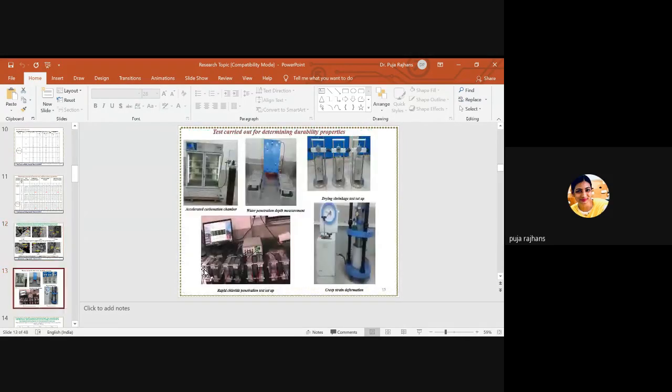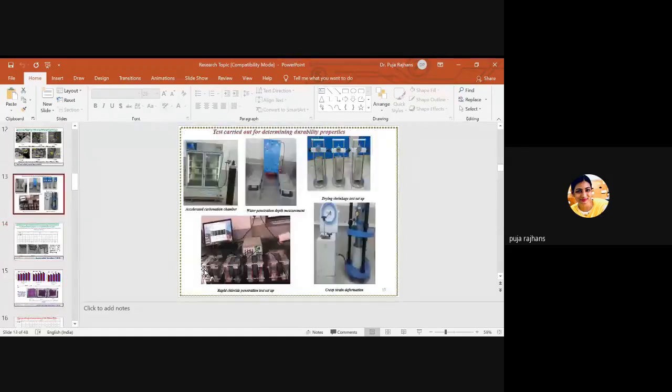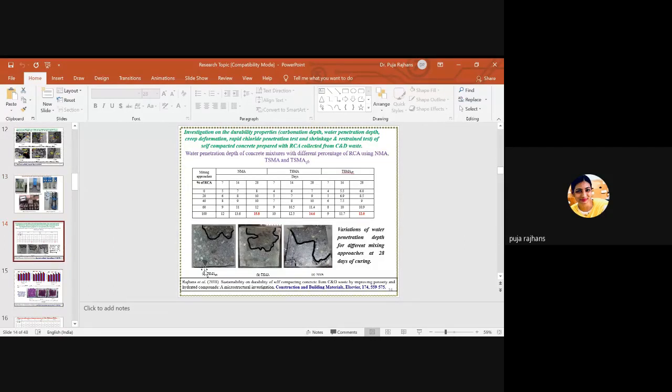Again, I will go to the durability properties, and here we have different instruments to measure them. We have water penetration depth, creep, drying shrinkage, RCPT, rapid chloride penetration test, and accelerated carbonation chamber. Here this is the result, and the result shows the same pattern, that TSMA SFC gives better results as compared to NMA and as compared to TSMA. So the trend is almost the same as for the mechanical properties.